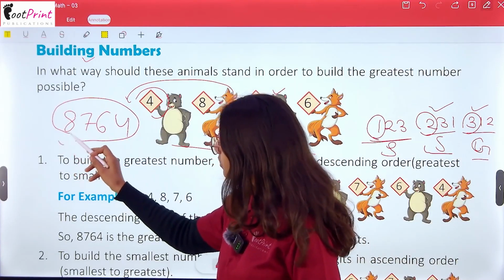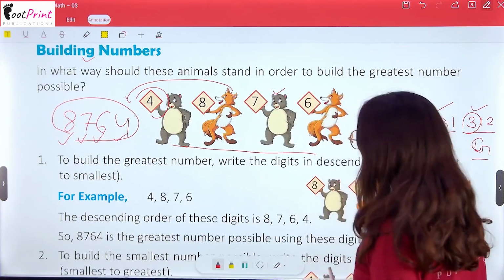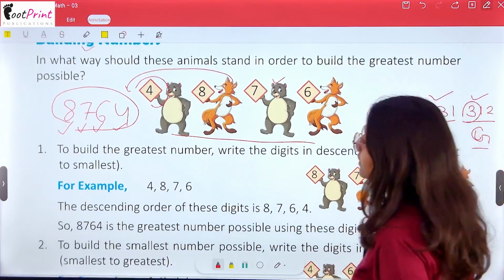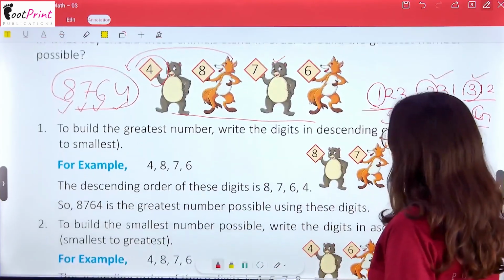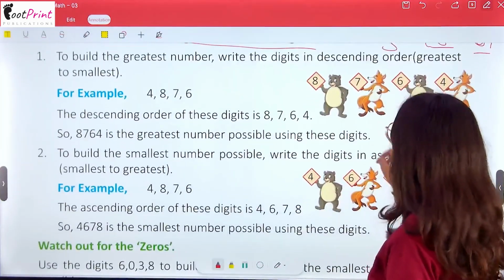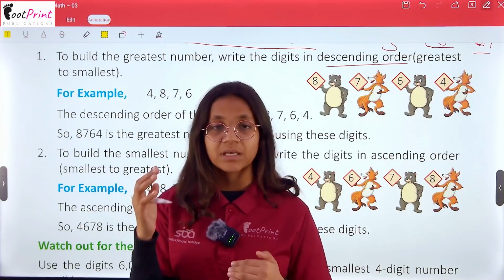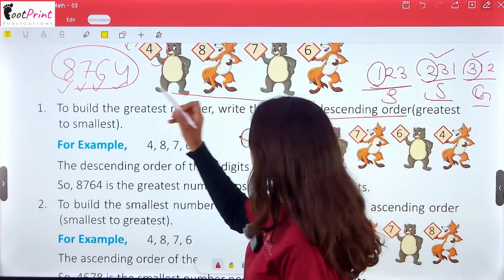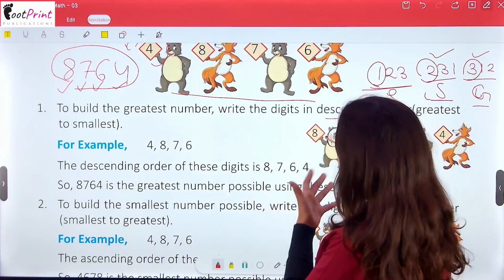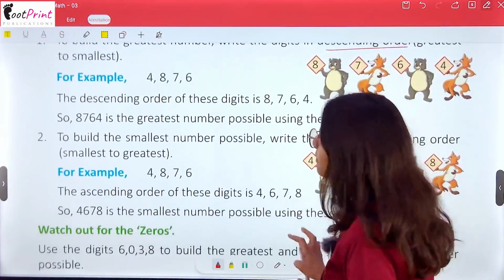Firstly the highest digit, then smaller, then smaller, and so on. Then it will become the highest value. So we have to arrange these animals like this. To build the greatest number, write the digits in descending order. Firstly, the greatest one. As I write here, firstly this animal's number, that's 8. Then the bhalu, then again the Gilhari, fox, sorry.